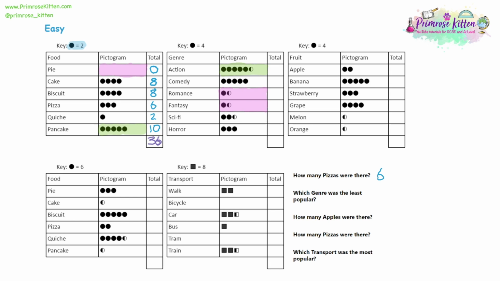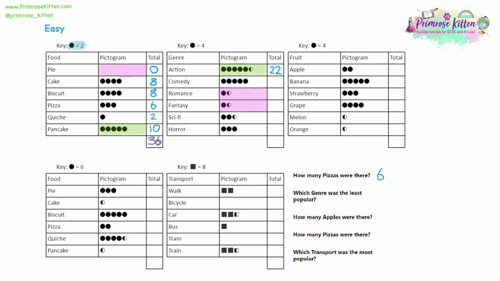We can also look at the totals. Now, the key for this one, a circle represents 4 people. So for action movies, we've got 5 full circles. So 5 times 4 is 20. Then for the half circle, that's going to be half of 4, which is 2. So we've got 20 and we've got 2. That's going to be 22 altogether.